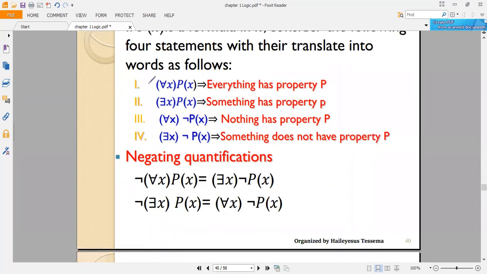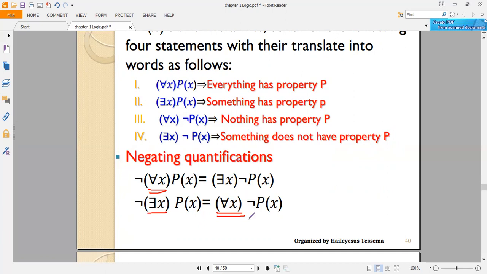And clearly you can see that from these 4 expressions, the negating quantifiers are here. The negation of for all X P of X is there exists X negation of P of X. So when we are negating the universal quantifier, it becomes the existential quantifier, and we apply negation on the open proposition. And when we are negating the existential quantifier, we will get the universal quantifier. It becomes a universal quantifier, and then the negation of the open proposition.